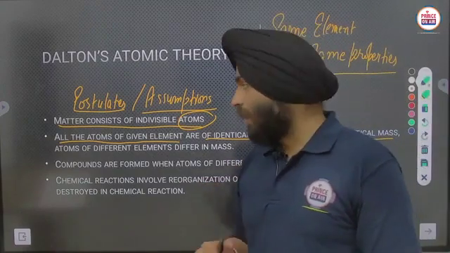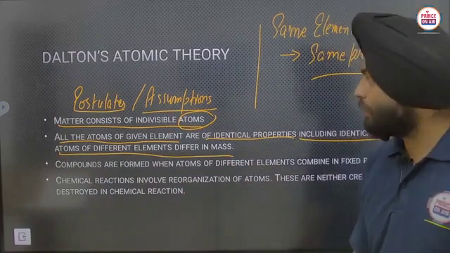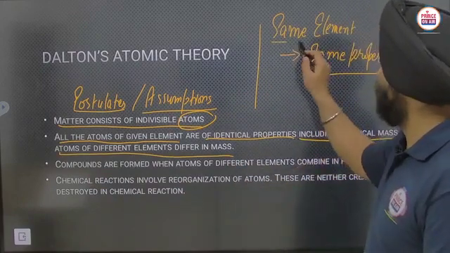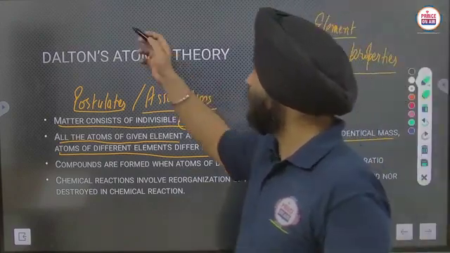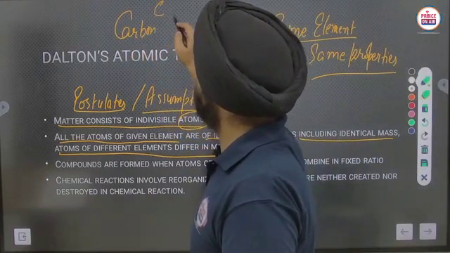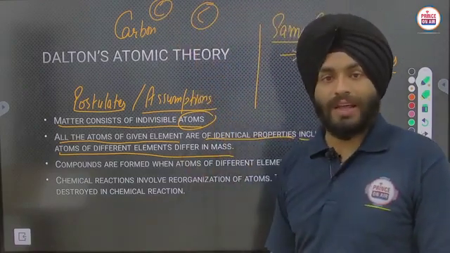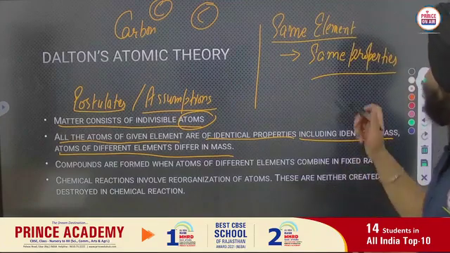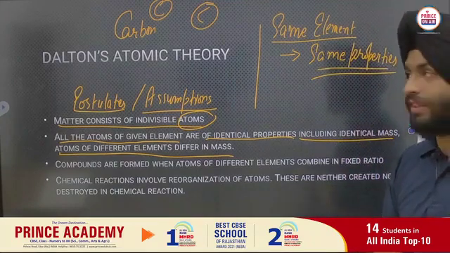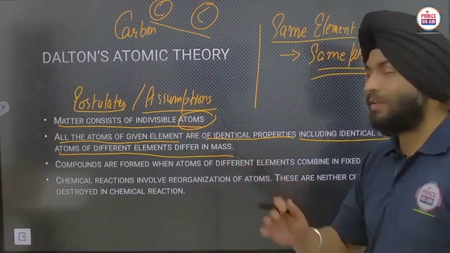Clear? And atoms of different elements differ in mass. If I am having carbon, one atom of carbon here, one atom of carbon here, all that carbon atoms will have the same properties. So in that way we have to consider that definition, or you can say assumption here.